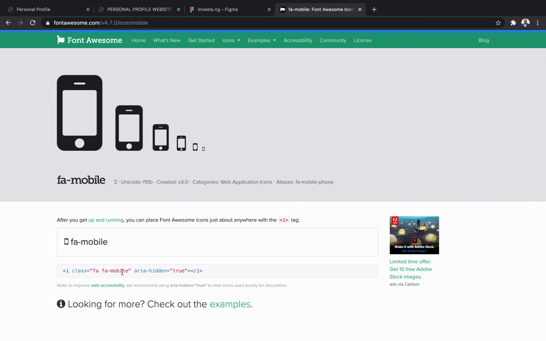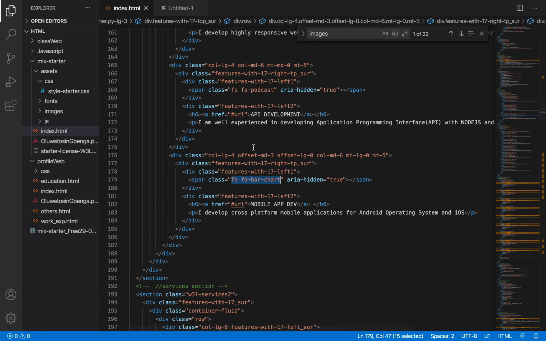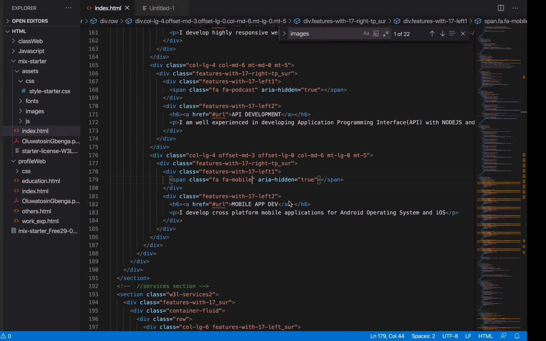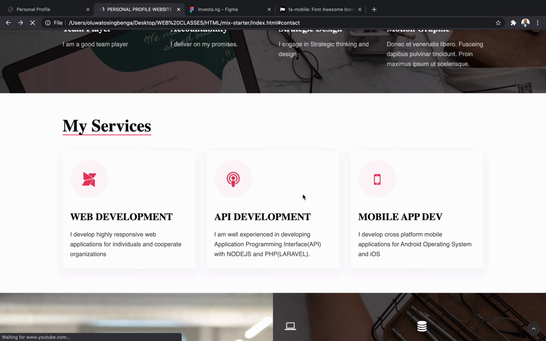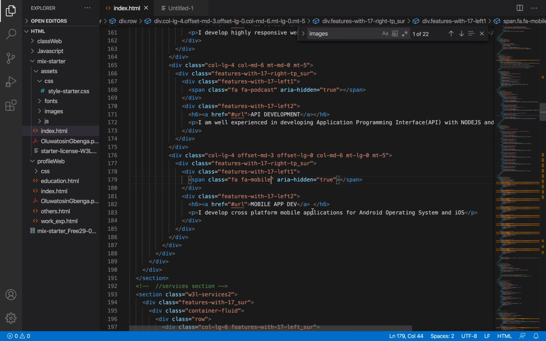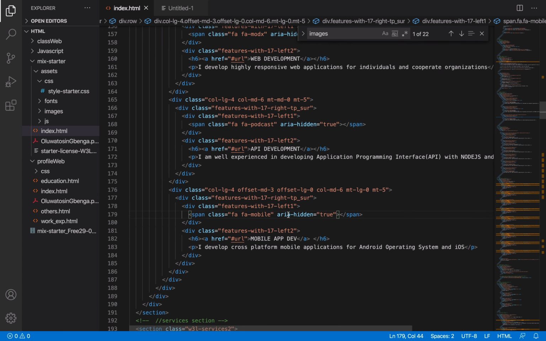Can you see FA mobile? So I will go back to this place and change it to FA mobile. It is even suggesting it for me already. If I come back to the design and refresh, see, it has changed to mobile. So you see how simple it is. I don't really need to stress. It's picking it from the font, which already comes with the template.